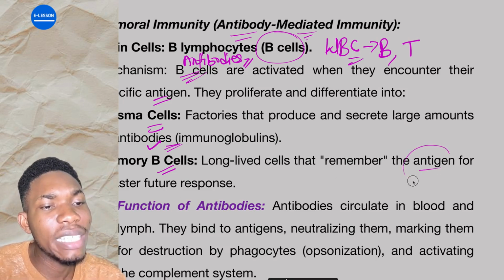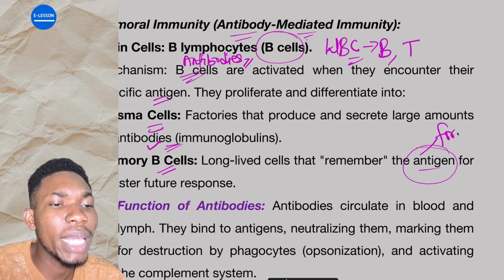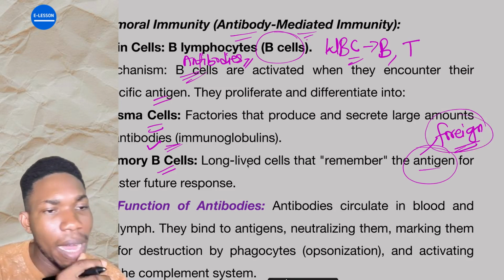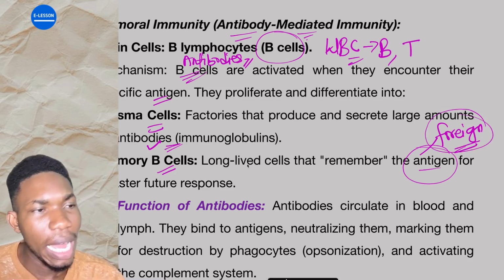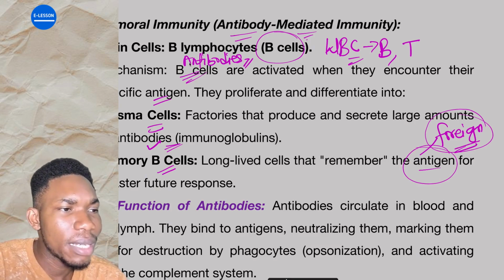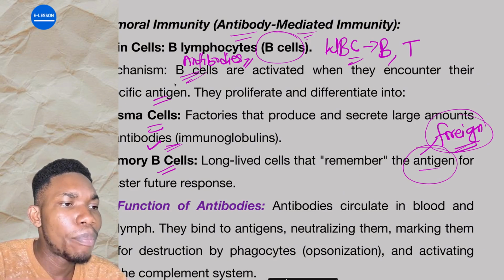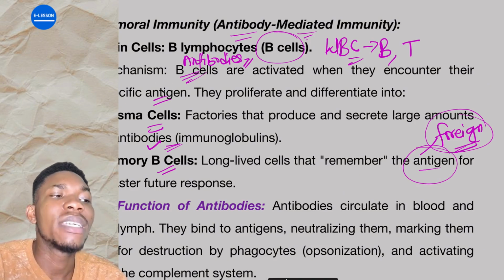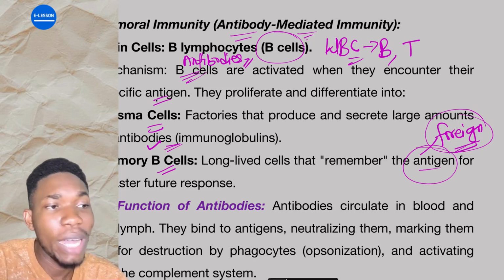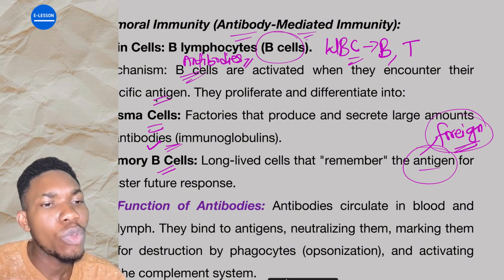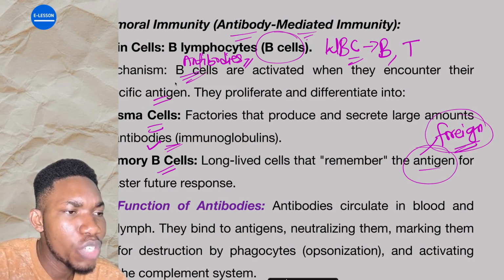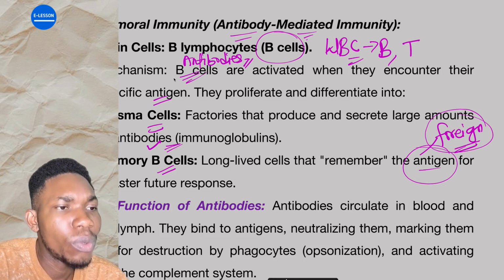Remember, when we talk about antigen, we are talking about that foreign thing when it enters the body. So let me explain in a very simple way. See what is happening. When a foreign thing enters the body, the particular B cells have particular antigens they fight against. Every B cell has a particular foreign thing it fights. That is why we say it's specific. Are you getting it? So when a particular foreign body enters and it complements the antigen they fight, that B cell now gets activated.